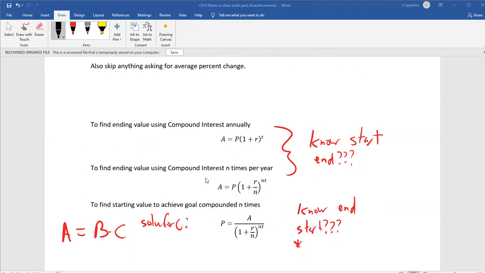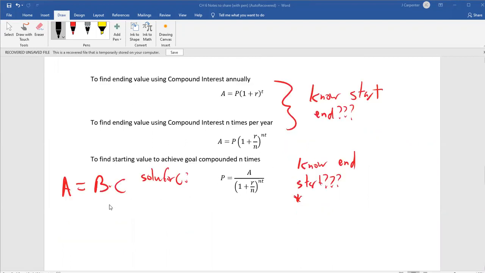All right, but there is a third formula that we're about to set up and see some examples with down there. What if you don't know the starting value? What if you know the ending value? You want to know how much you start with. So maybe you see how much you have in an account, but it's been 30 years and this account has changed hands from company to company. Like you went from Crestar to SunTrust to now Truist, and they don't have any of your original records because of this. So what did you put in to just sit aside for 10 or 30 or 40 years?